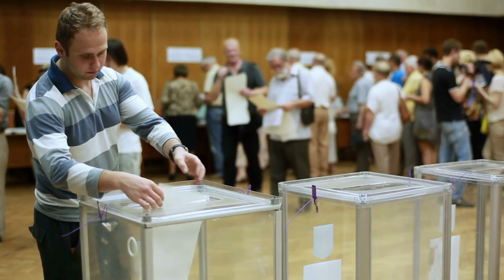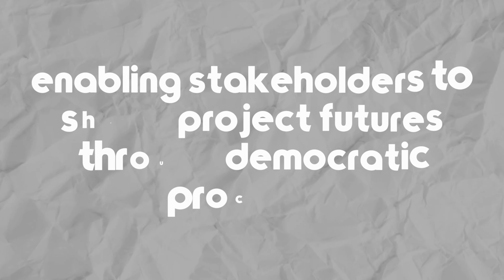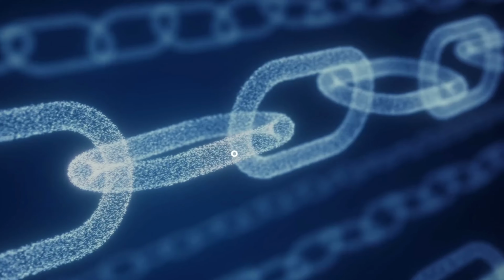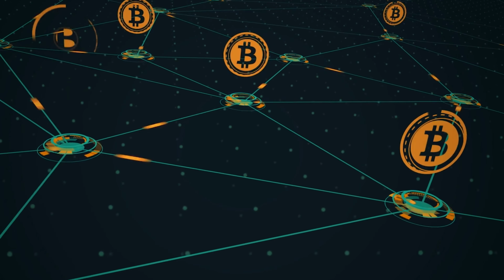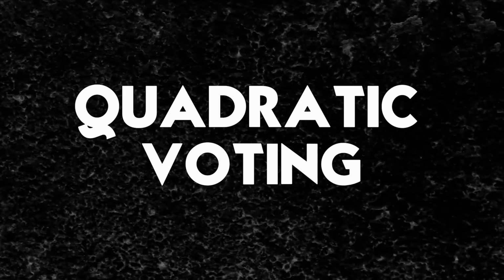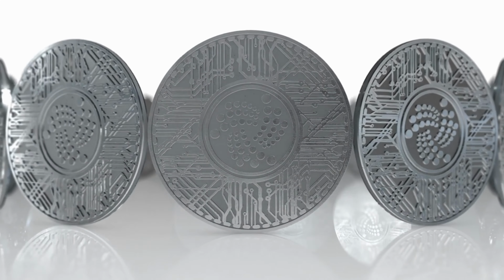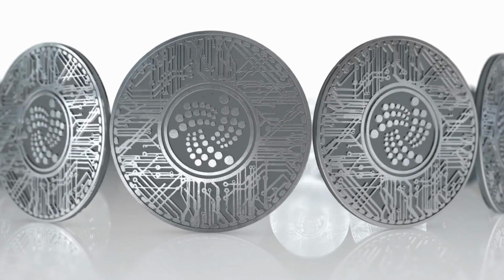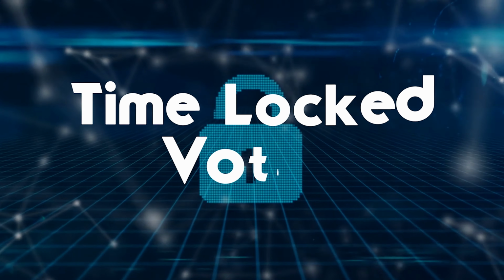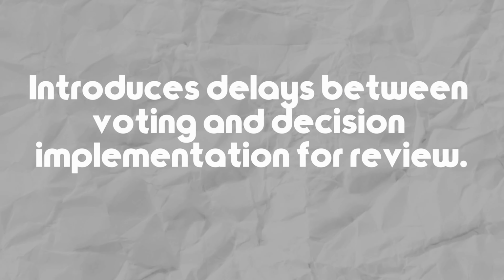Community voting and decision-making. Community voting is crucial for decentralized governance, enabling stakeholders to shape project futures through democratic processes. On-chain voting. Votes are recorded on the blockchain for transparency and immutability. Quadratic voting. Participants express preferences accurately, preventing majoritarian dominance. Delegated voting. Token holders can assign voting power to representatives, streamlining decision-making. Time-locked voting. Introduces delays between voting and decision implementation for review.